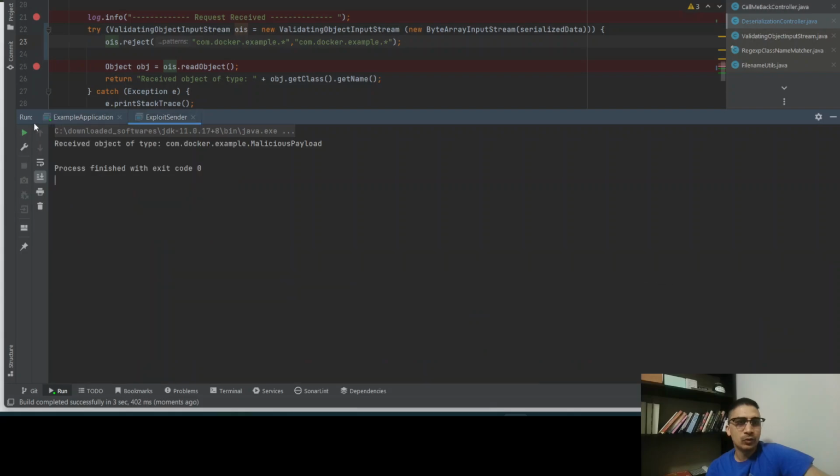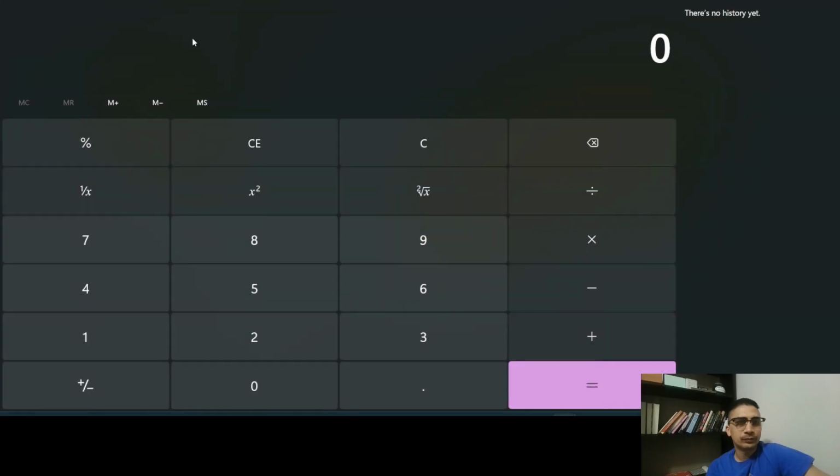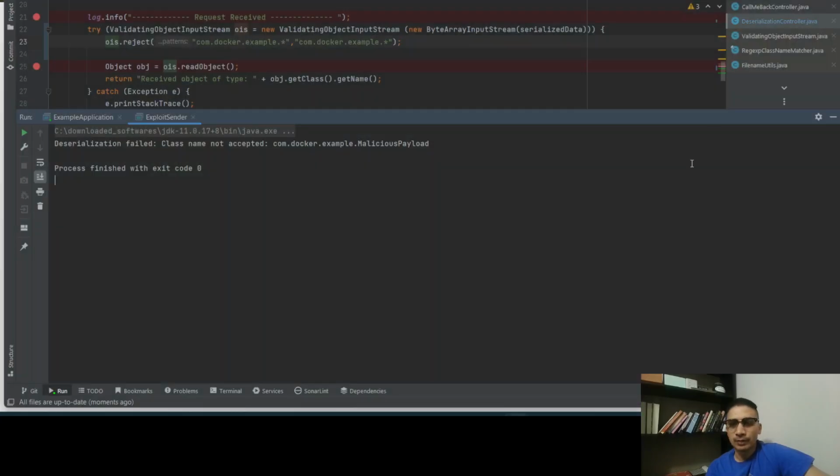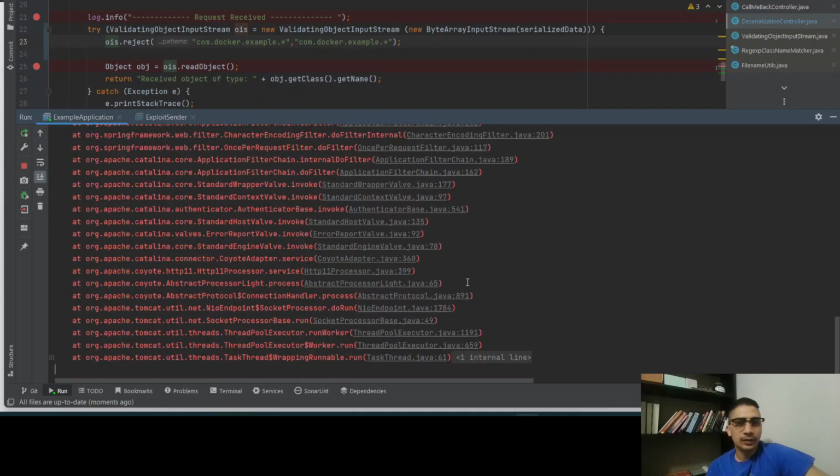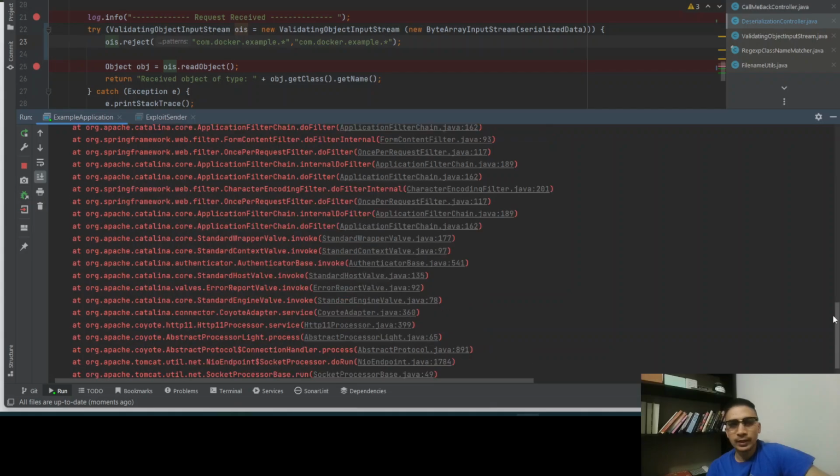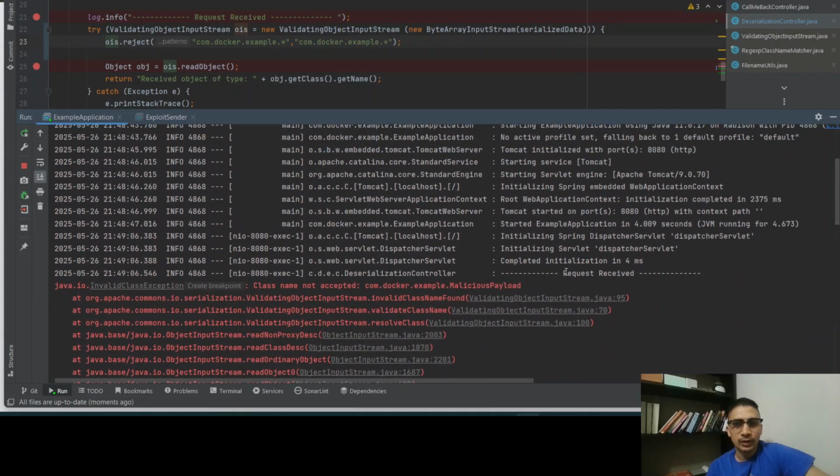Let me run this code again. Oops, I think I have too many open here, but let me close all this. And there you go. If you look at this one now, it did receive the request, but it failed, saying the class name is not accepted because it was under this. So yeah, there you have it.